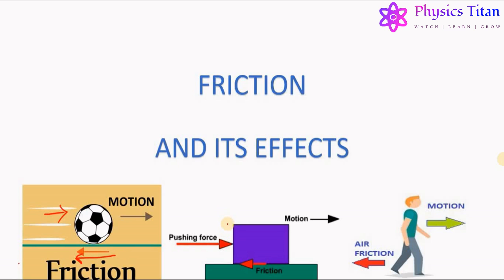Let us take another example of a box lying on a table. Now, when we apply a force to cause a motion in the forward direction, simultaneously a force in the opposite direction automatically starts acting, and this force is known as friction.